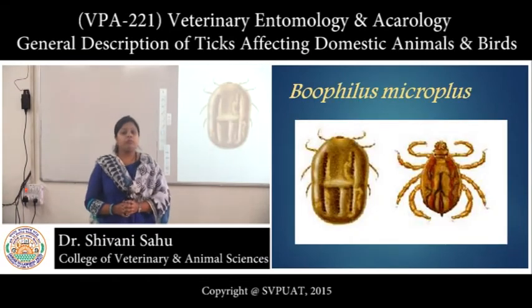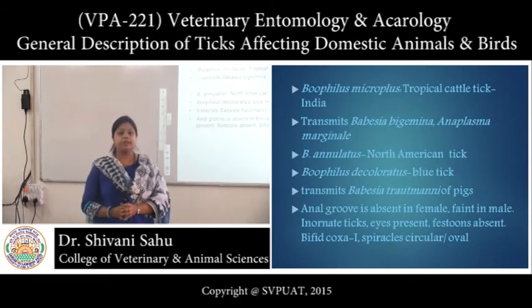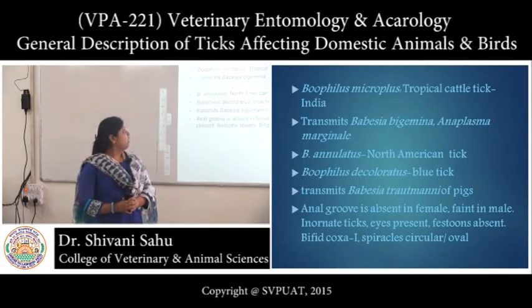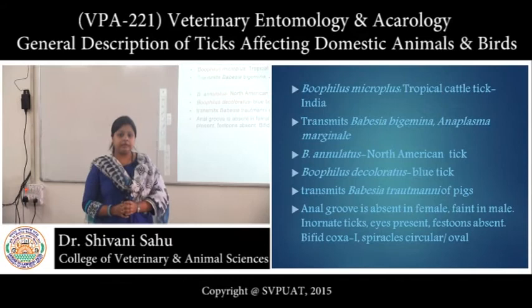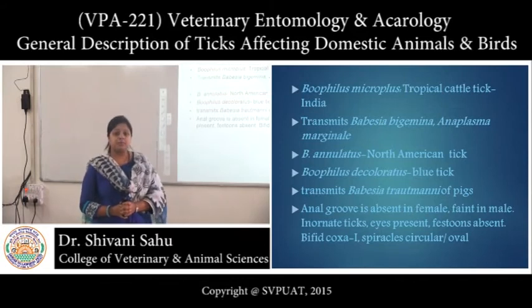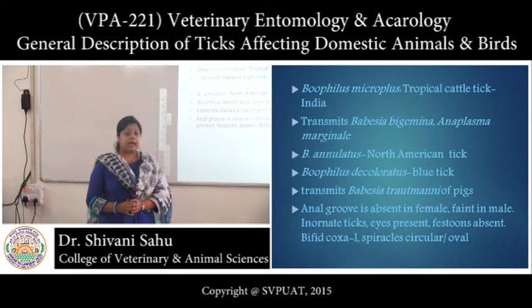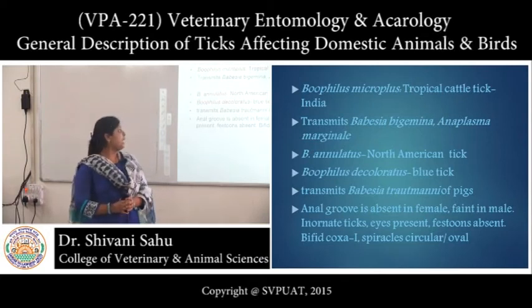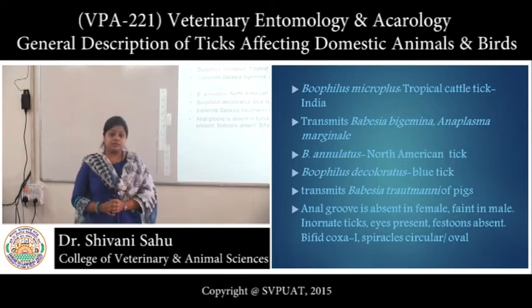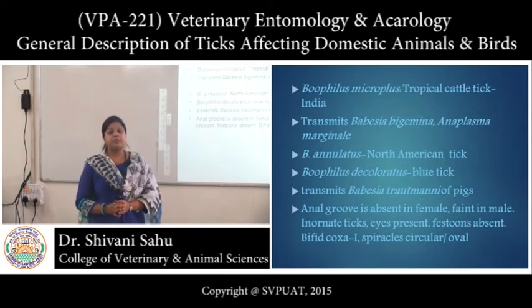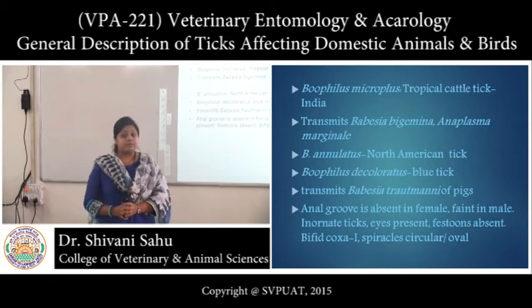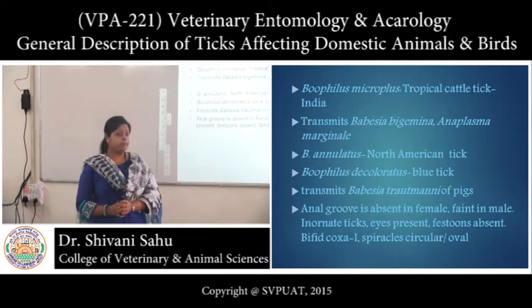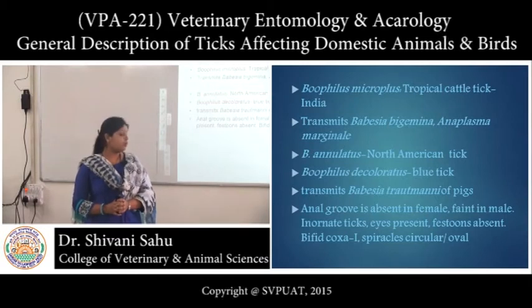This is a figure of Boophilus microplus, which is known as tropical cattle tick, found in India. It transmits Babesia bigemina, which is the causative agent of red water disease in cattle, and also it transmits Anaplasma marginale. Then Boophilus annulatus, known as North American tick, and Boophilus decoloratus, also known as blue tick, and it transmits Babesia trautmanni in case of pigs. Here the anal groove is absent in female, where it is faint in case of male. Here coxa one is bifid and the spiracles are circular or oval in shape.